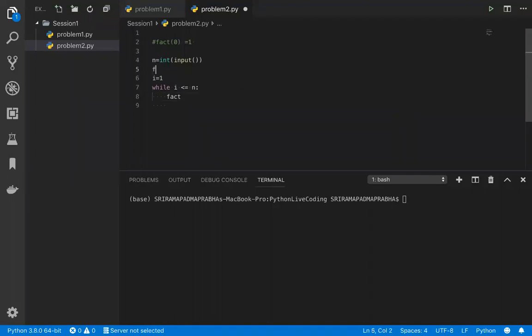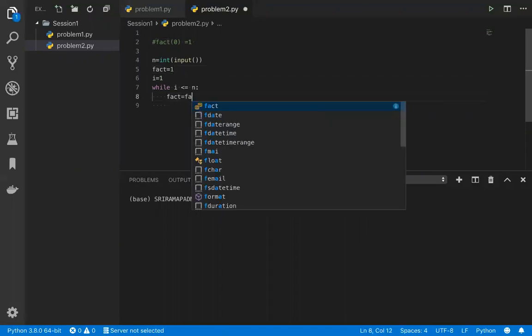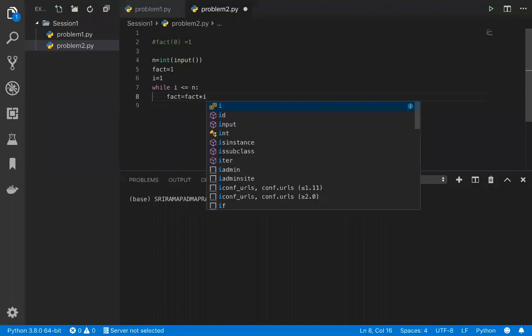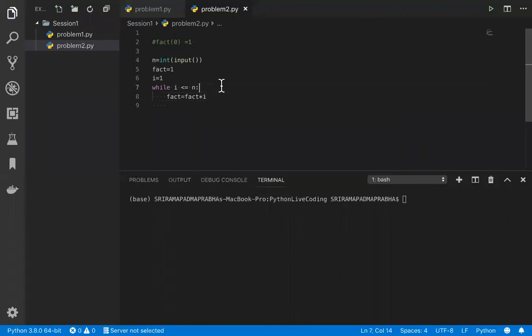Let me create one factorial variable, factorial is equal to 1. In Python we don't have increment operators like plus plus and minus minus. That option is not there like in Java, C++ and C, where we have it. In Python there are no increment and decrement operators.